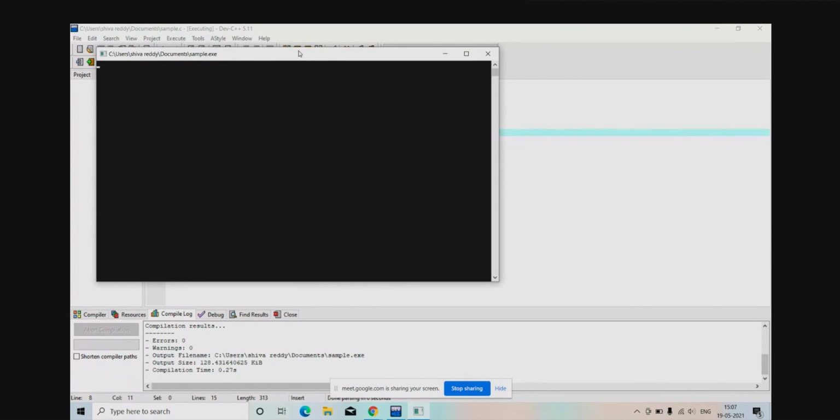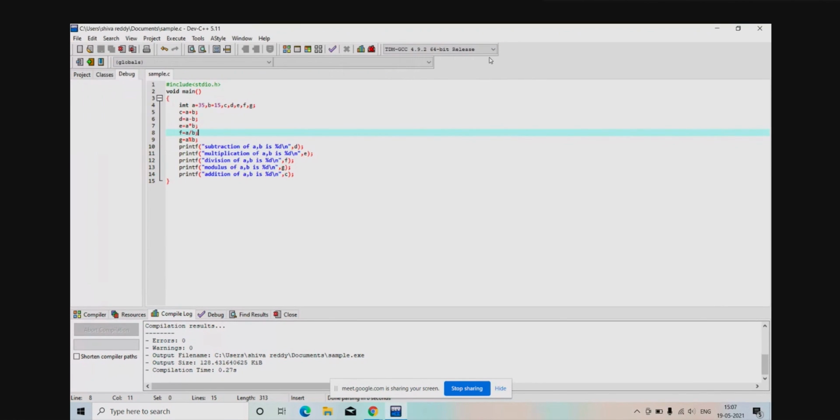Division also you will get 2 only. 2.3 is the right answer, right? 2.3 something, but it will appear as 2. Now, if I want the exact answer, what should I do? You got 2 only, right?